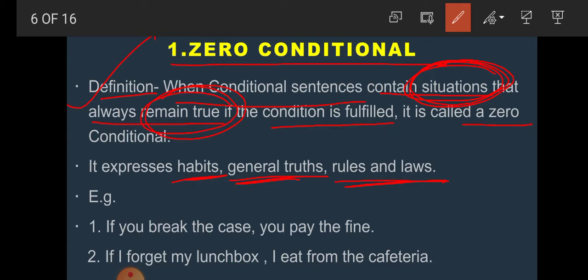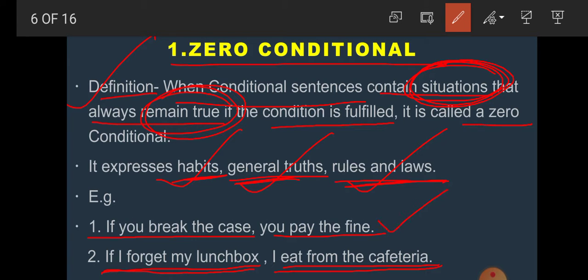For example, if you break the case, you pay the fine. So what is it here, students? There is a situation that is always true, that if you break the case, you pay the fine. Next one, students. If I forget my lunch box, I eat from the cafeteria. So this is the truth, that if I forget my lunch box, I eat from the cafeteria. So students, here we got that it expresses general truth, habit, and rules and law.